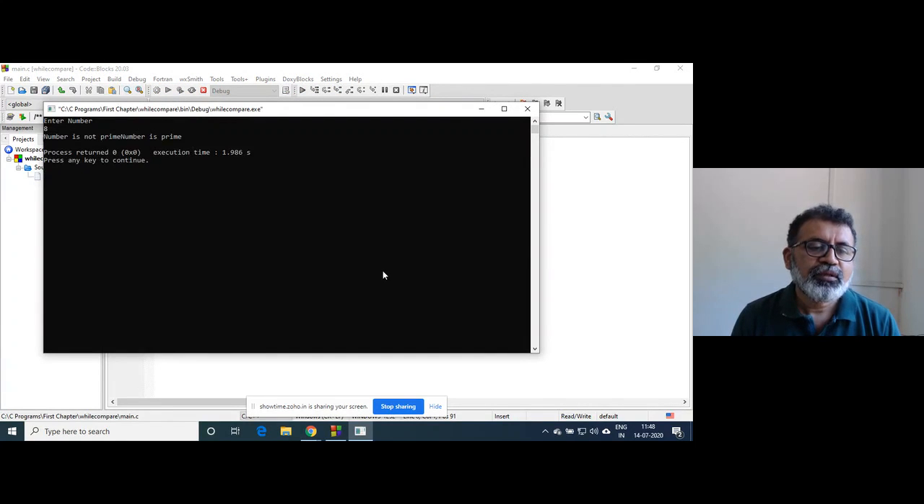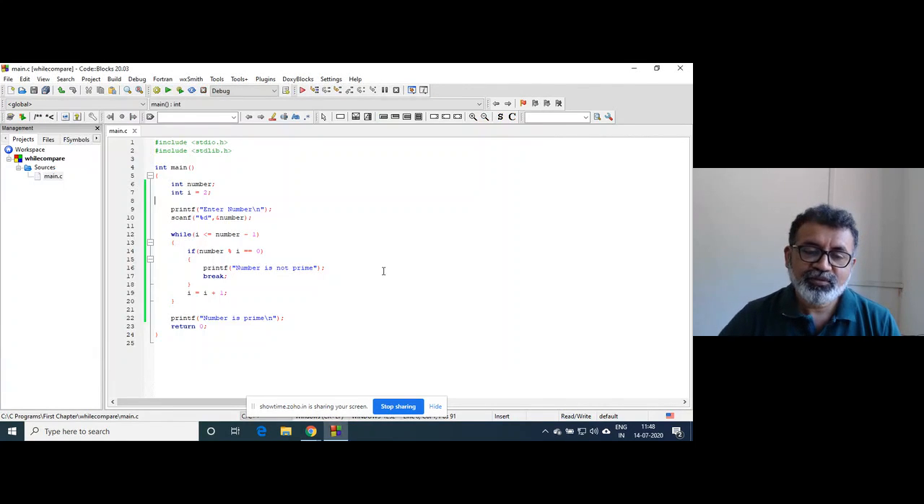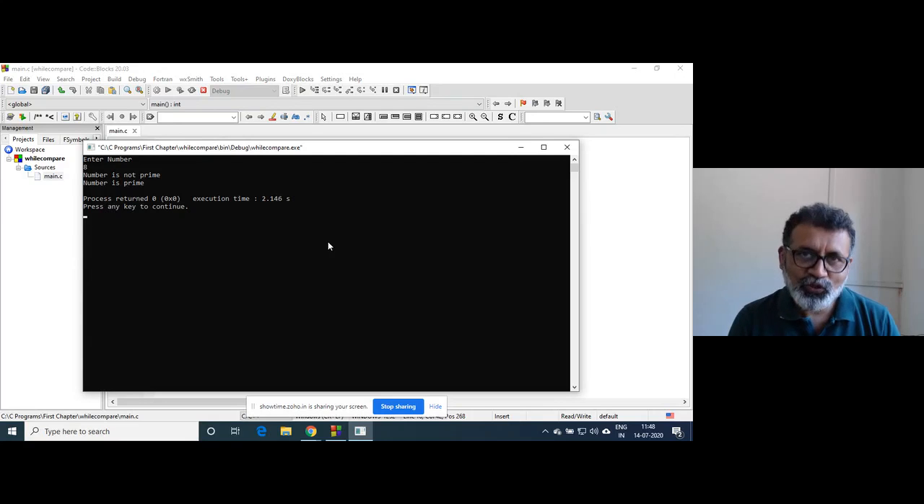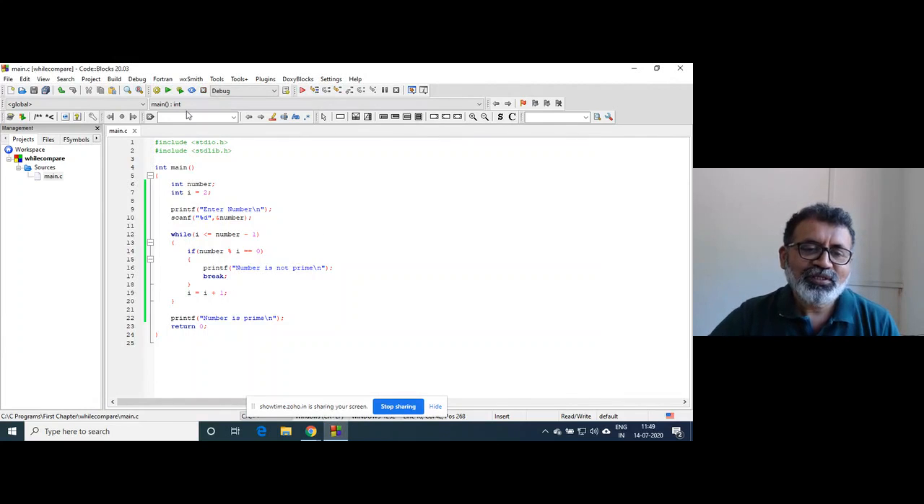Number is not prime and number is prime. So it is now giving two outputs. It is saying number is not prime and number is prime. So we are getting a bit close to the correct source code, correct output, because earlier it was giving each number as a prime.